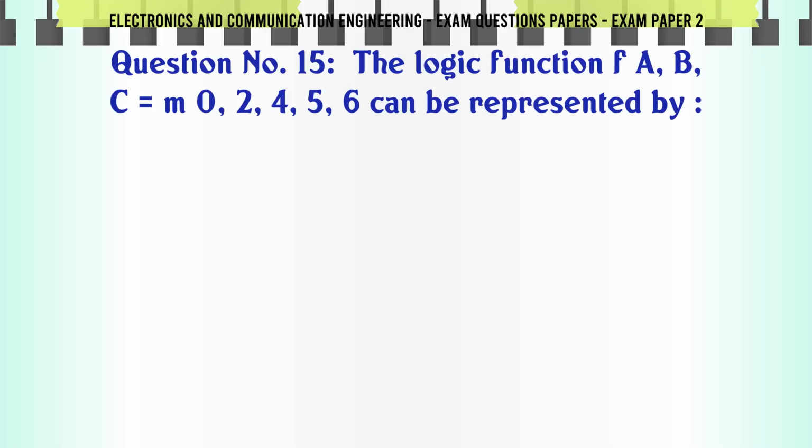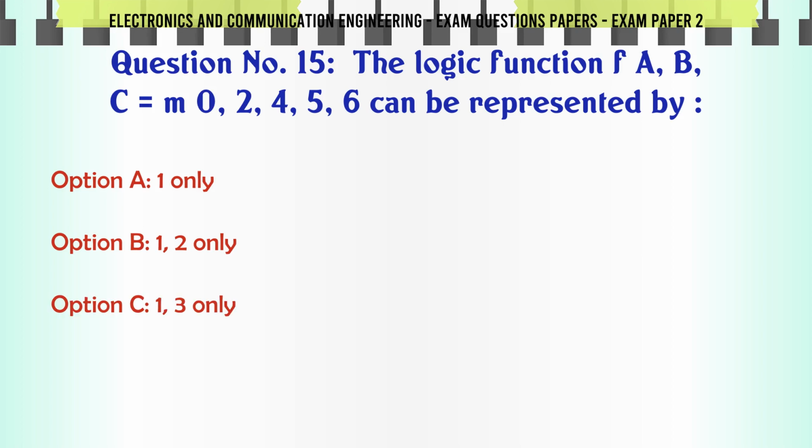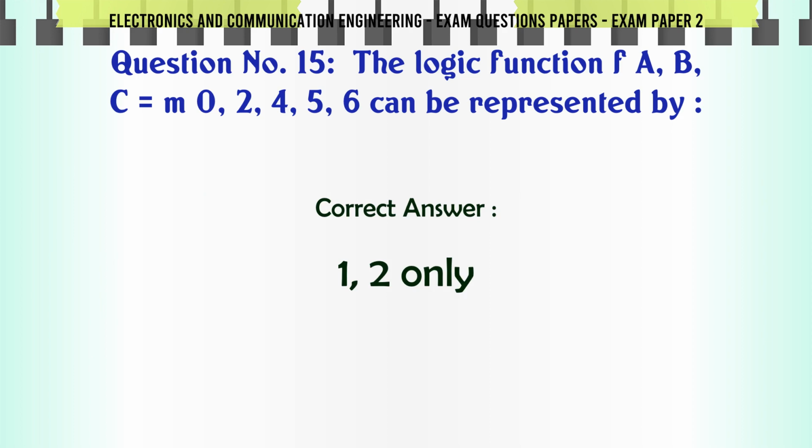The logic function f(a, b, c) = ΠM(0, 2, 4, 5, 6) can be represented by A. 1 only. B. 1 and 2 only. C. 1 and 3 only. D. 1, 2 and 3. The correct answer is 1 and 2 only.